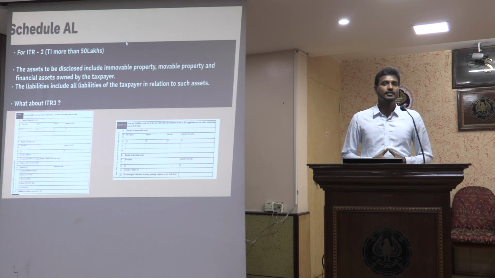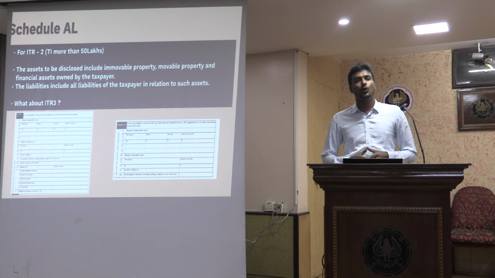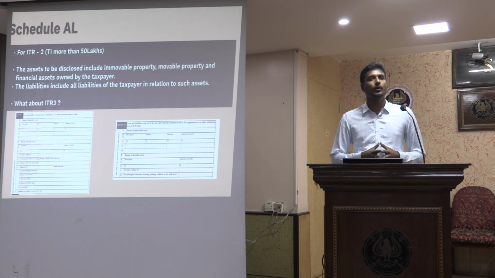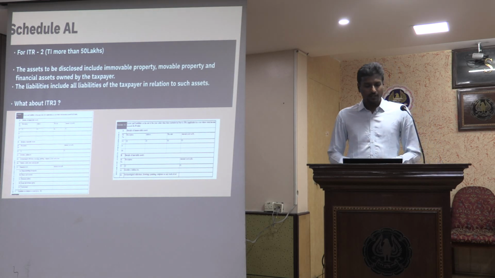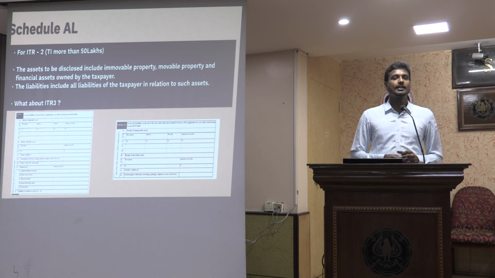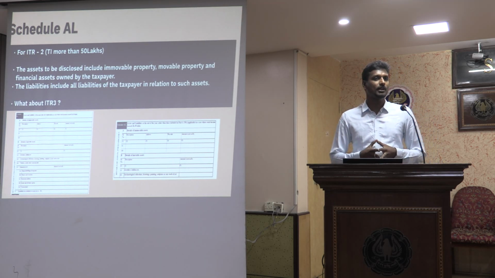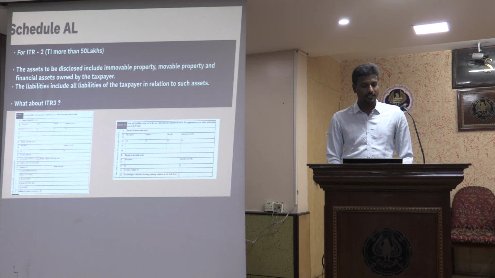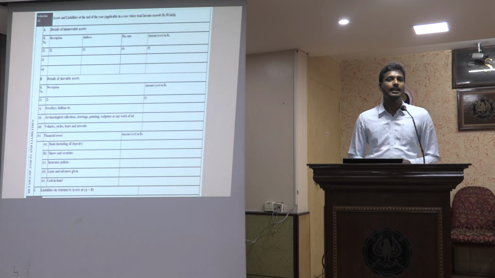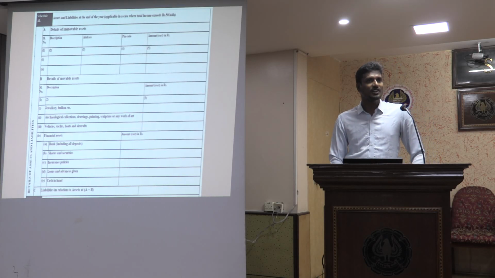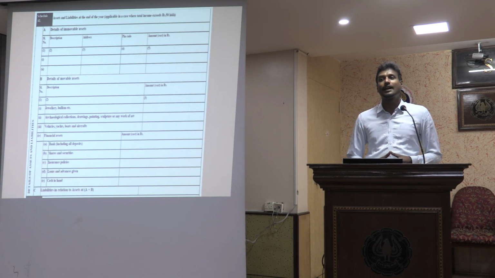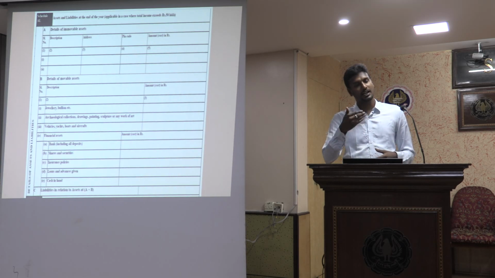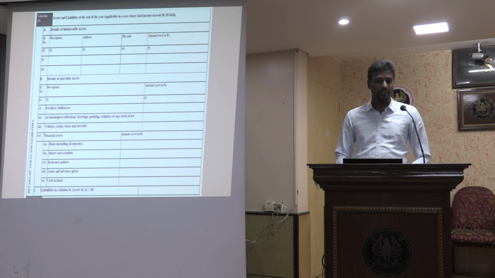So the next schedule is Schedule AL, which needs to be looked into critically. There are a lot of pointers to be considered in terms of how it needs to be filled or disclosed. This is applicable where income is more than 50 lakhs for a particular taxpayer. What all needs to be given? Details of immovable assets and movable assets, all of this needs to be given. Jewelry value, vehicles value, financial assets, that is investments in insurance, banks, shares, securities, mutual funds, insurance policies, loans, all of that, and also the corresponding liability on all the above assets needs to be disclosed.